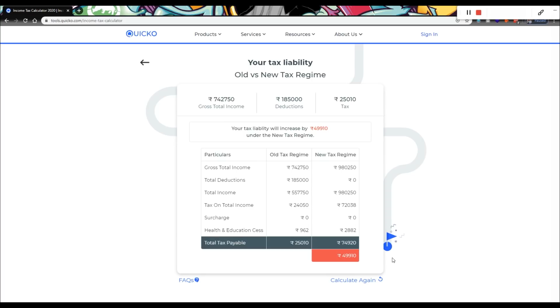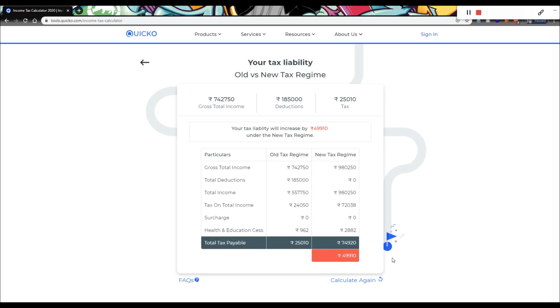We'll add surcharge and health and education cess. This will bring your tax payable under the old income tax regime to 25,000 as opposed to 75,000 under the new income tax regime. So as you can see, the income tax liability increases by nearly 50,000 under the new income tax regime.